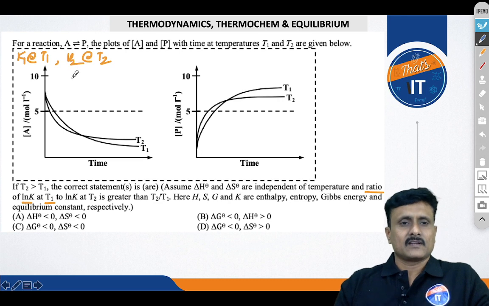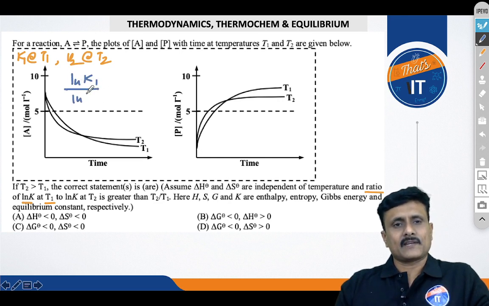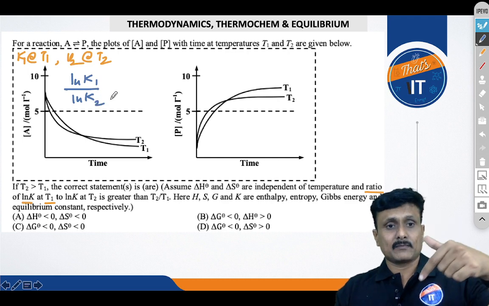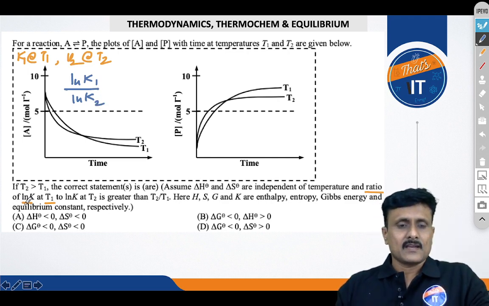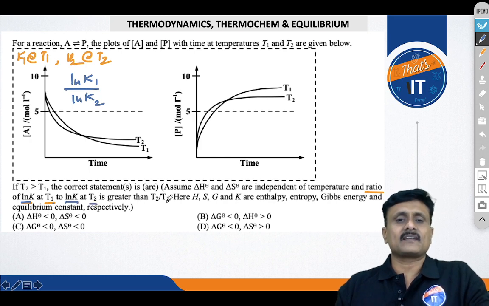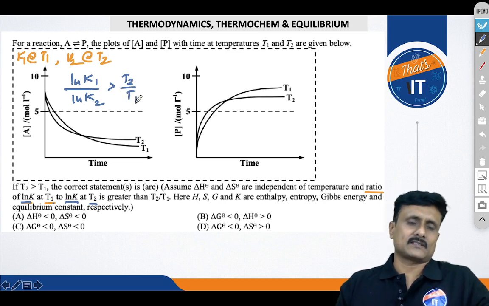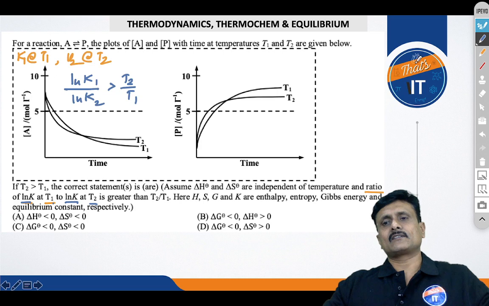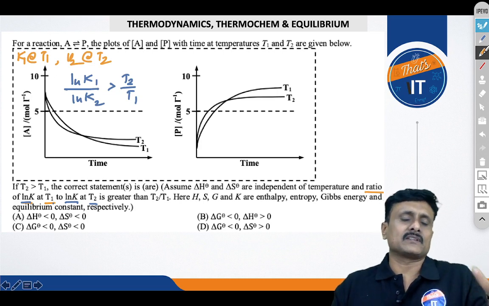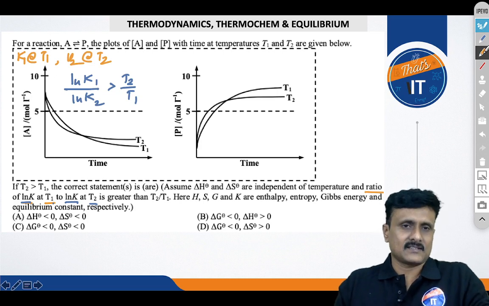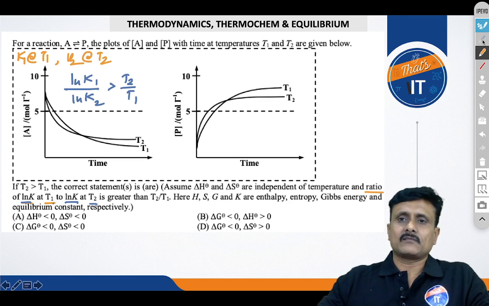Now you can see it is given as natural logarithm of K1 by natural logarithm of K2. It's not natural logarithm of K1 by K2. You can see the ratio of ln K1 and ln K2 is greater than T2 by T1. These values are greater than T2 by T1. This is sufficient for us to crack the question. That is why you shouldn't look at the graphs and try to interpret something which is not relevant to the question which is asked. That's what we do, right?